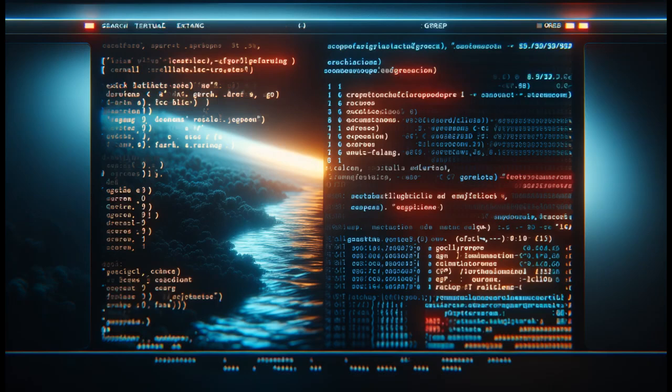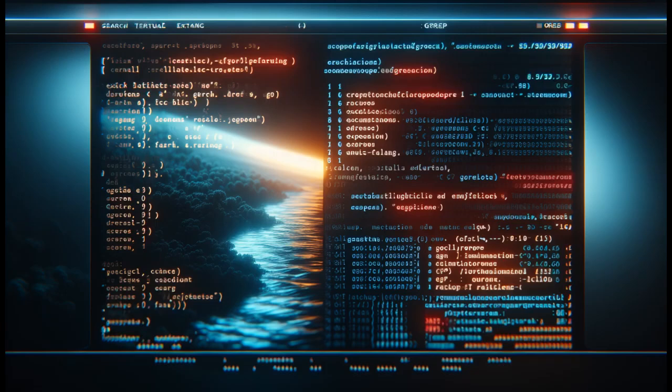Let's get into it. Section 1, what it actually does. Ngrep is grep, but it searches by meaning, not just by exact characters. Here's the practical difference. You run ngrep on a log file, searching for error. Regular grep would find lines containing the literal string error. Ngrep finds those too. But it also surfaces lines containing failure, crash, exception, fault, problem, because those words are semantically close to error in vector space.